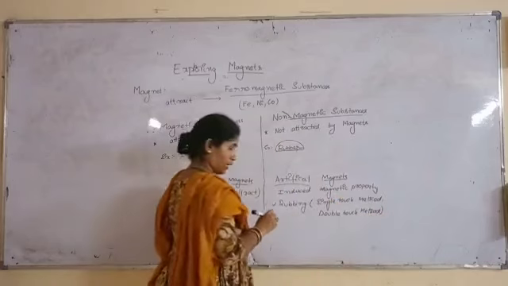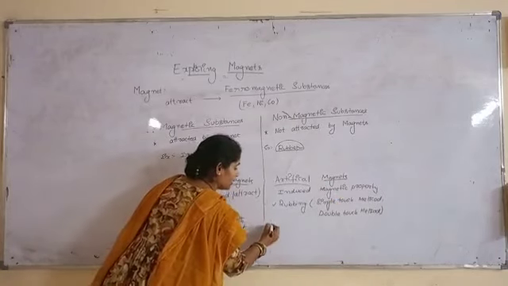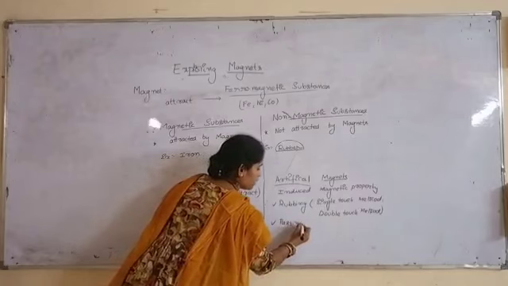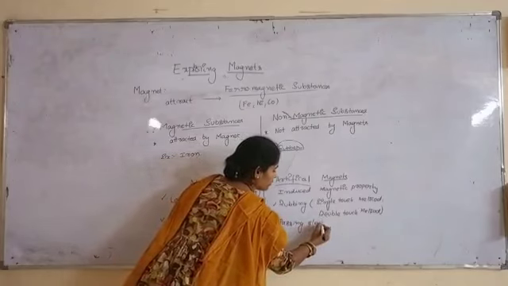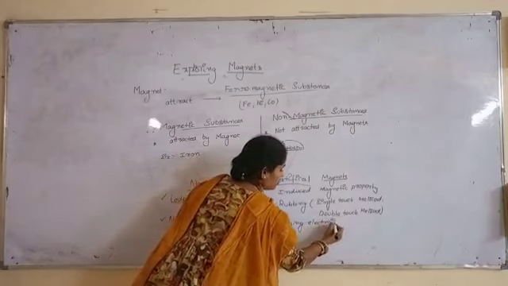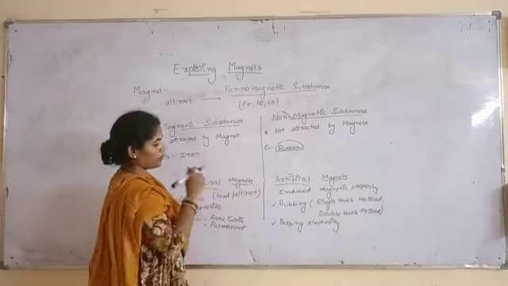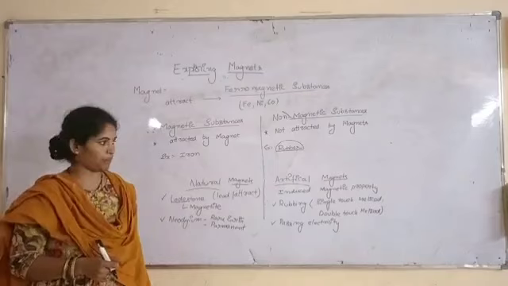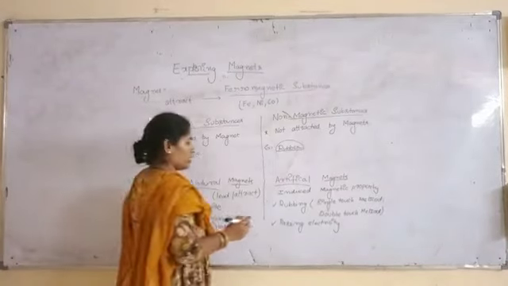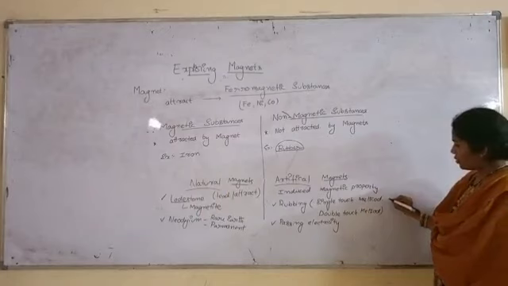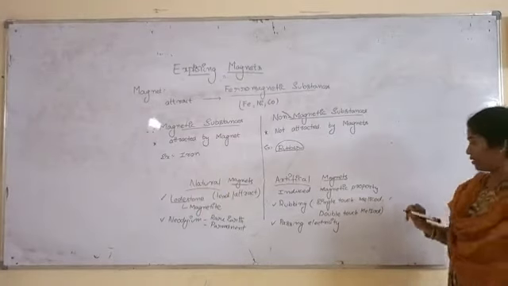Or by passing electricity, we can induce magnetic property. So these are artificial magnets. We will discuss how I can induce a magnetic property by such methods.